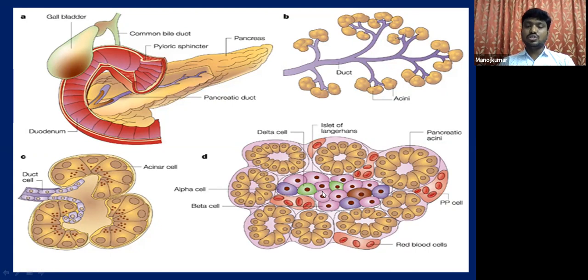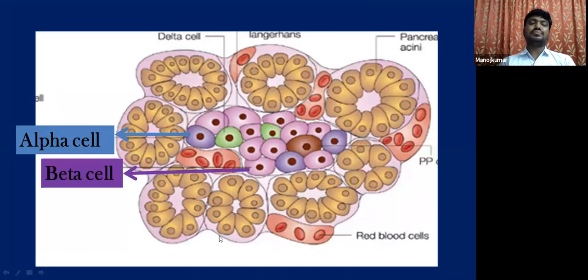Only in the year 1912 was it known that the islets of Langerhans, especially the beta cells, release the hormone insulin. So this part is the endocrine part and this part is the exocrine part. Hence, the pancreas is called a mixocrine gland or mixed gland.